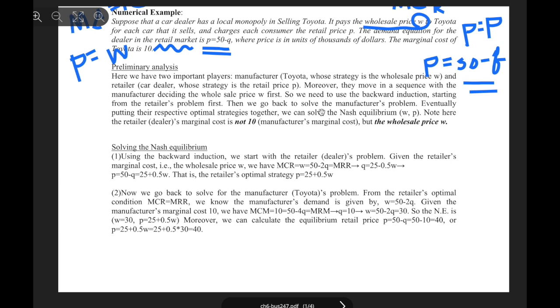So then we go back to solve the manufacturer's problem. Eventually, putting their respective optimal strategies together, we can solve the Nash equilibrium of prices, right? Note here the retailer's marginal cost is not $10, but the wholesale price W, right? One player's price becomes the other's marginal cost, okay? So let's go to the whiteboard to make it a little clearer, right?